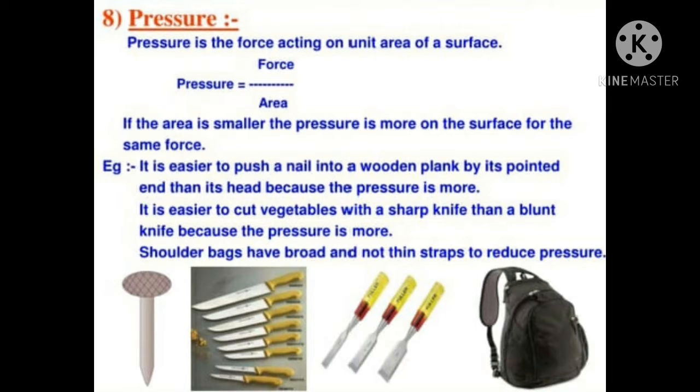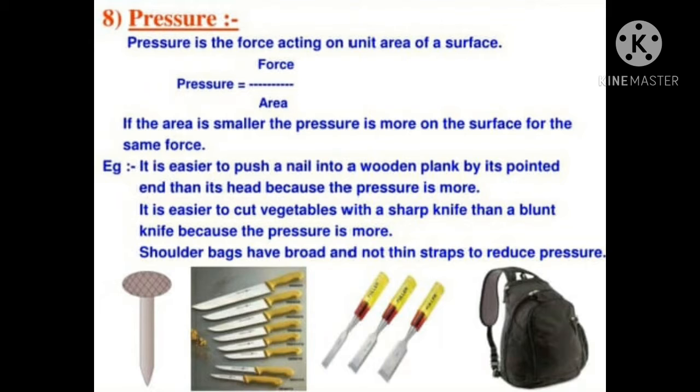Because area is the denominator, if the area is smaller, the pressure on the surface is more for the same force, and if the area is bigger, then the pressure is less. Example: it is easier to push a nail into a wooden plank by its pointed end than its head, because the pointed end has lesser area, so the pressure is more.